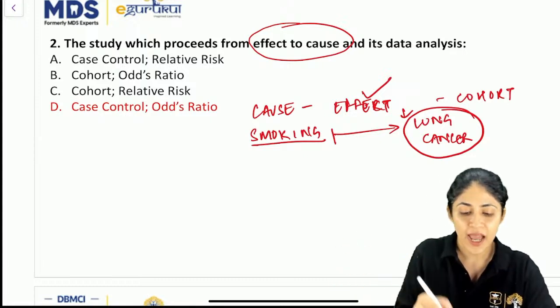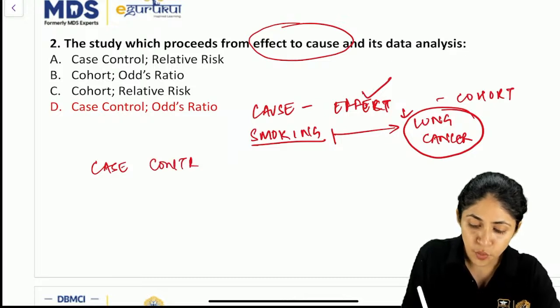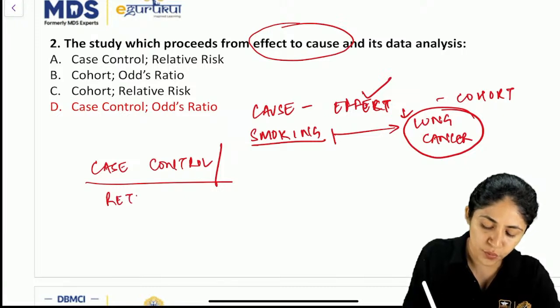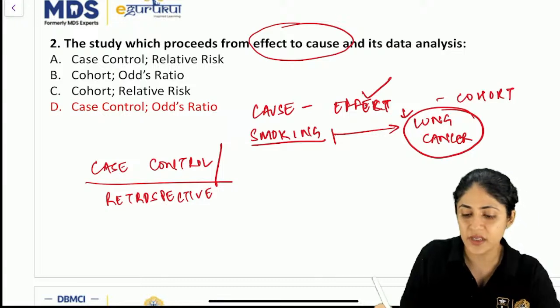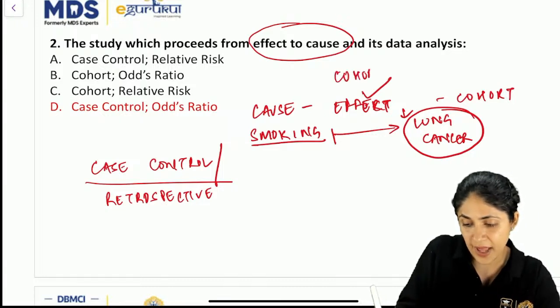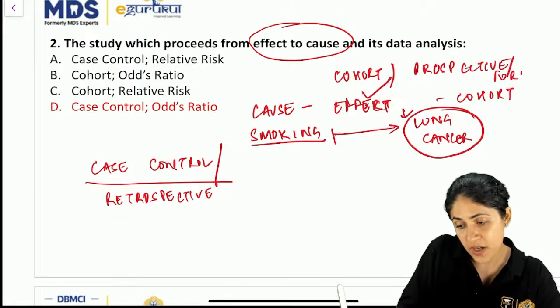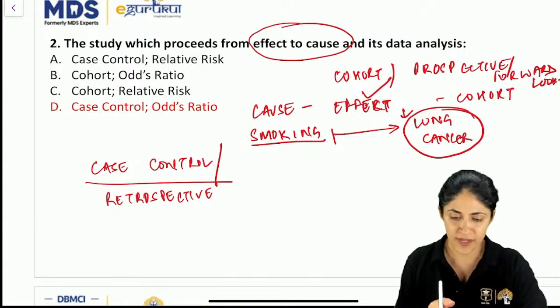Whereas in a case control study we go retro. Case control studies are also known as retrospective studies, and cohort studies are also known as prospective studies, or forward looking studies. So the case control study is a retrospective study.